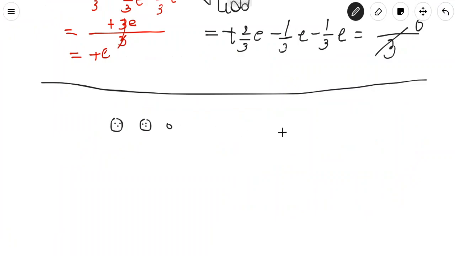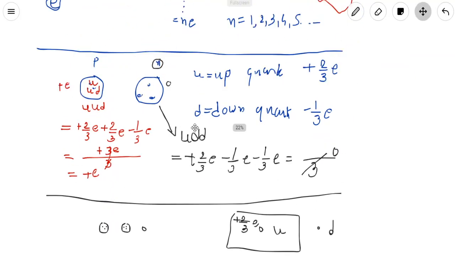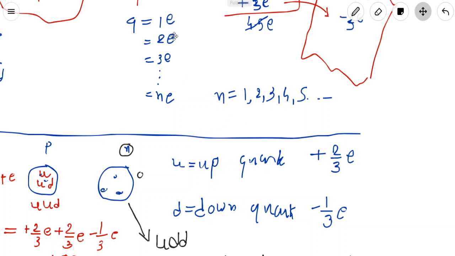So we can simply say there is no single quark possible in nature. You can't say there is an up quark here alone. You know why there is no single quark possible? If you say there is an alone up quark here, then the charge will be plus 2/3e, and we just said that the charge in nature will be 1e, 2e, 3e, 4e, an integral number.